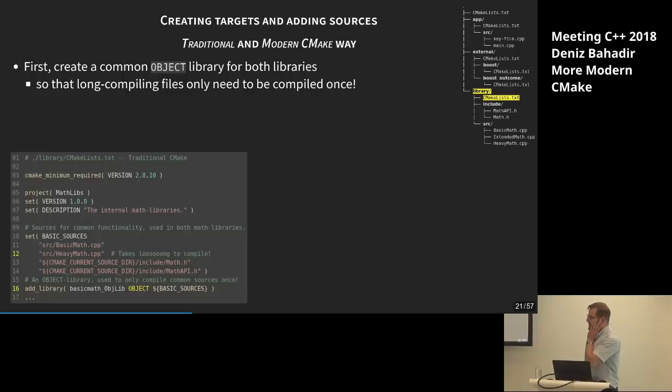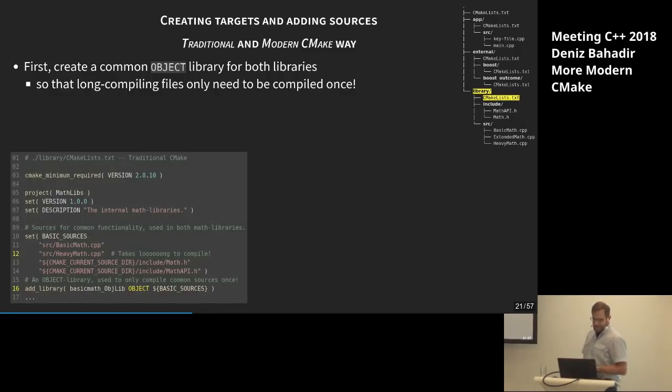Why are we creating an object library, and what, by the way, is that? We want to create two libraries and could just add the sources twice, but we are not doing this. The reason is, if you look at line 12, it's called heavy math CPP, which has probably some really hardcore template foo magic in there and takes ages to compile. I don't want to compile it twice if I don't have to. So let's just compile it once into object files and then use an object library as a handle for the collection of object files I just compiled. And that is what object libraries are for. So that's good, we don't have to compile it twice.